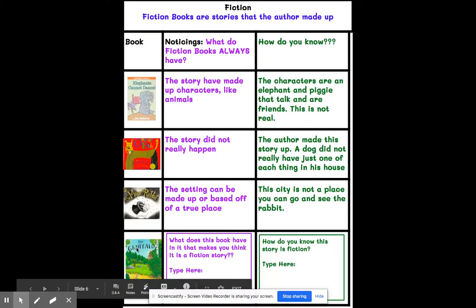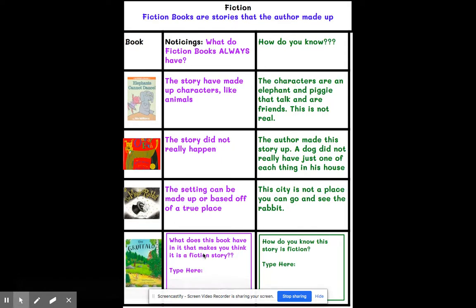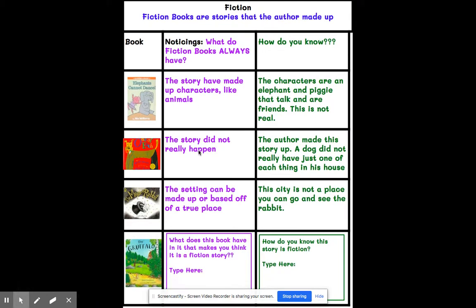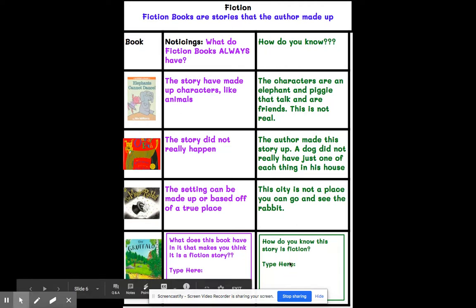Think about the story we read today, The Gruffalo. What does this book have in it that makes you think it's a fiction story? And then how do you know this story is fiction? Be specific with the book. So here, does it have things like characters that are animals, a story that didn't really happen, a setting that's made up? And then what tells you that it's fiction in this story?